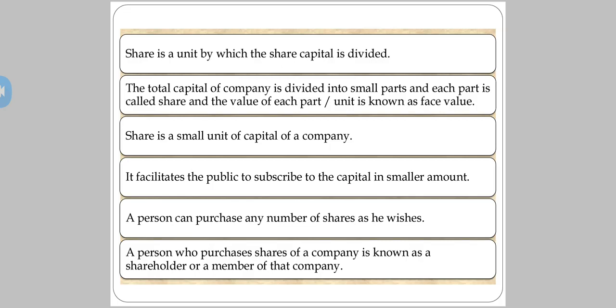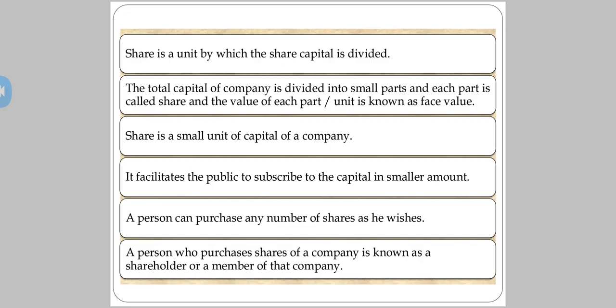Now, a person can purchase any number of shares as he or she wishes. If you want to purchase 5 shares, you have to pay 500 rupees and you can purchase 5 shares of the company, as each share of the company is of rupees 100, as we have seen in the example.